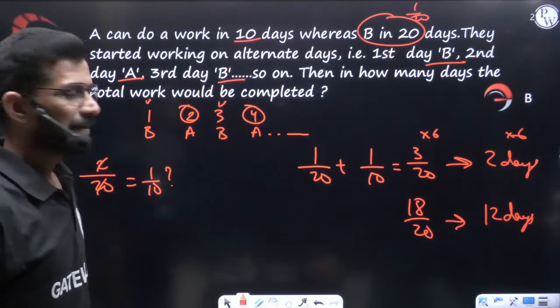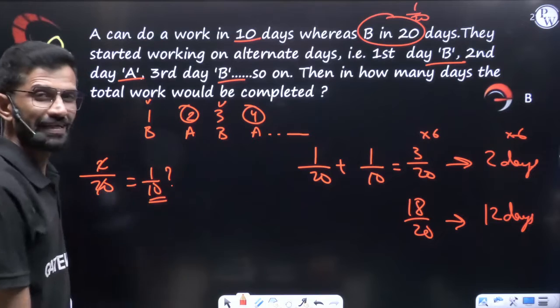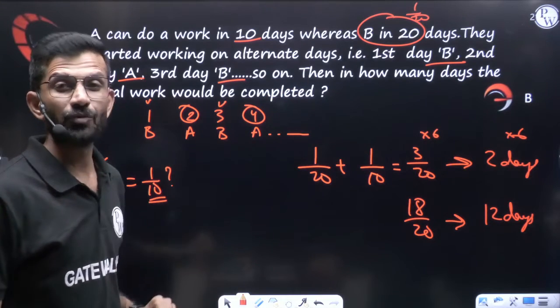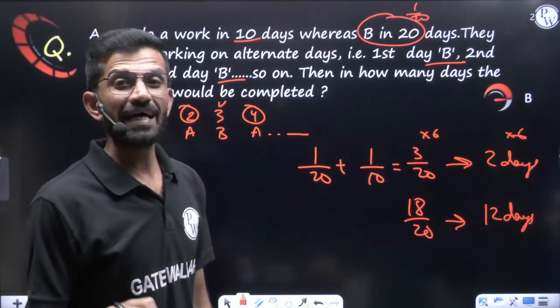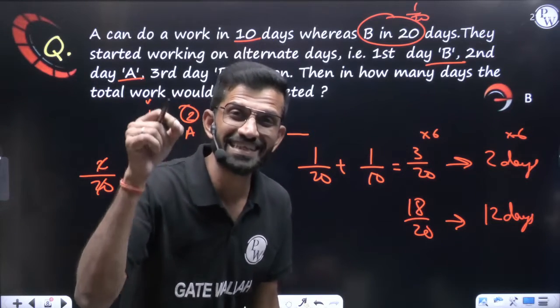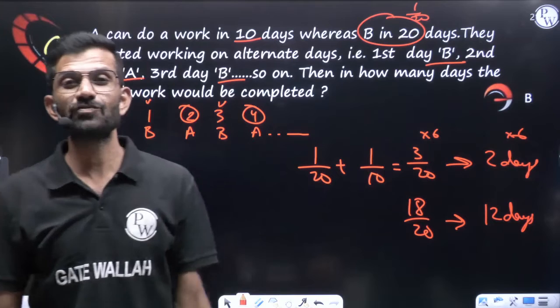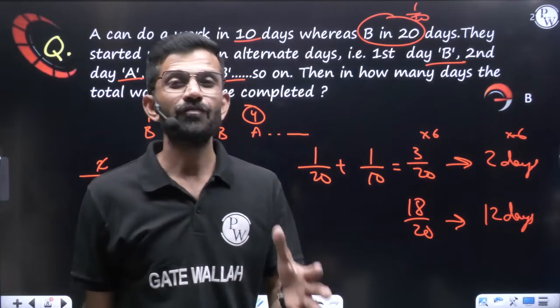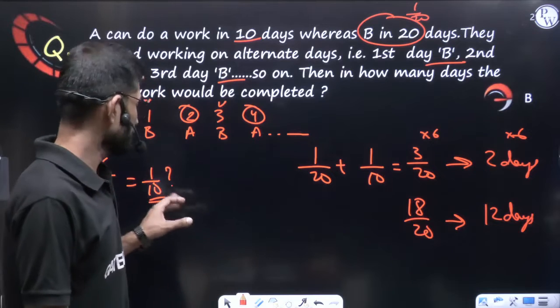1 by 20. Pending work is how much? 1 by 10. Which fraction is more, 1 by 10 or 1 by 20? My dear friend, 1 by 10 is more. Means pending work is more, and the person who is going to work on the 13th day can do less work in the whole day. Means though he will work for that whole 13th day, work won't get completed because the work is more.